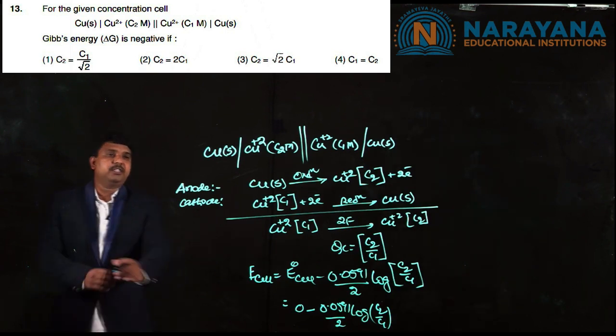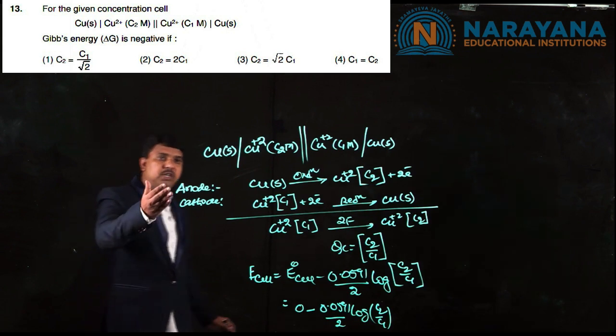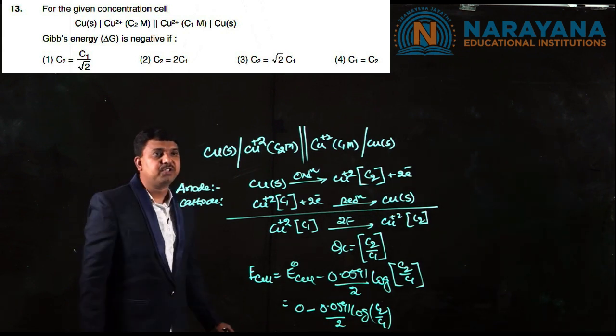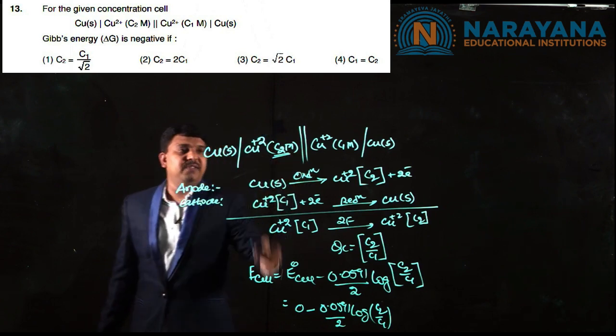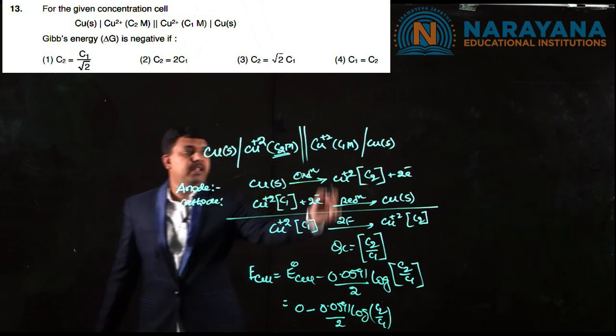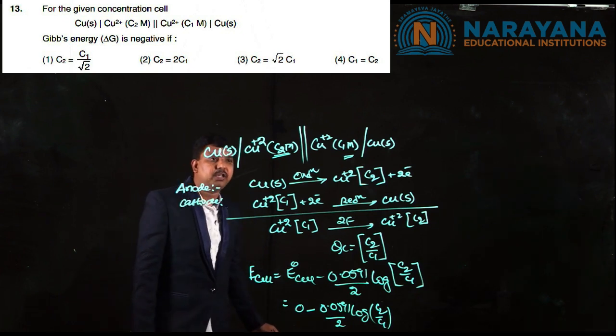The next question is based on electrochemistry, which is a concentration cell. Here students, a copper concentration cell was given. The left side anode compartment, the concentration of copper is given as C2 molar, and the right cell, the concentration is given as C1 molar, which is the cathode cell.